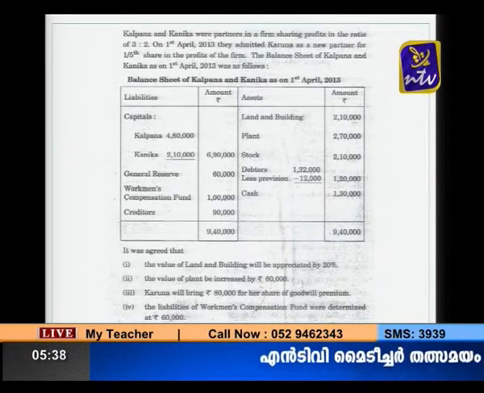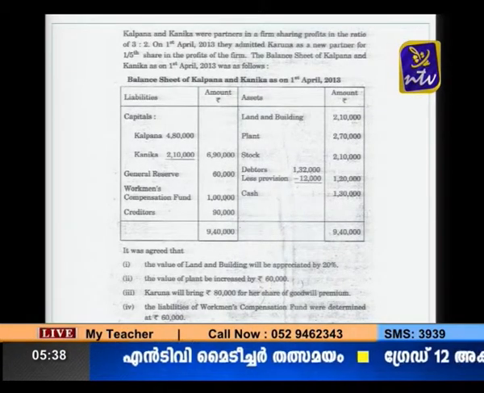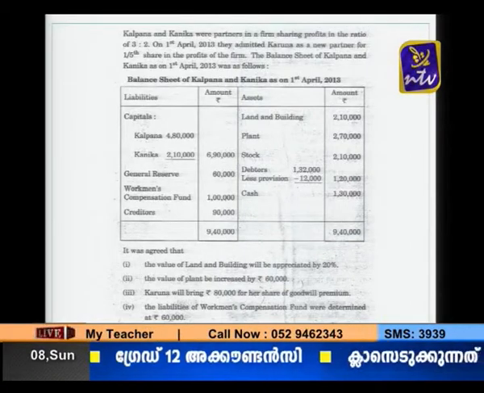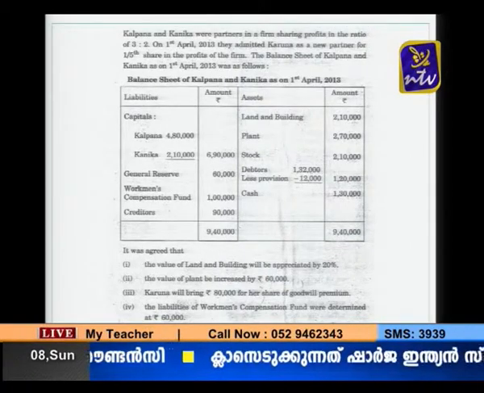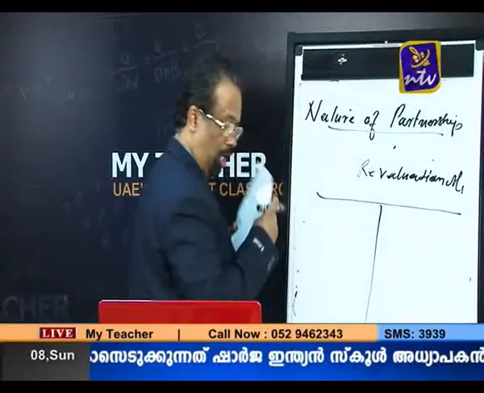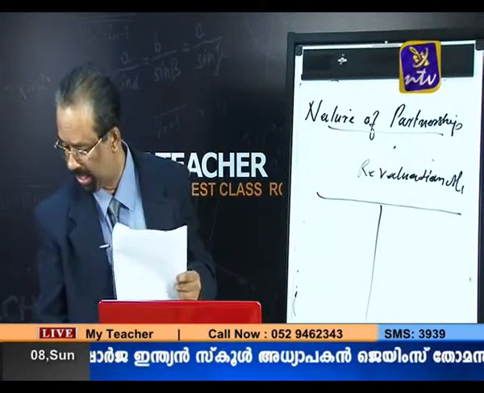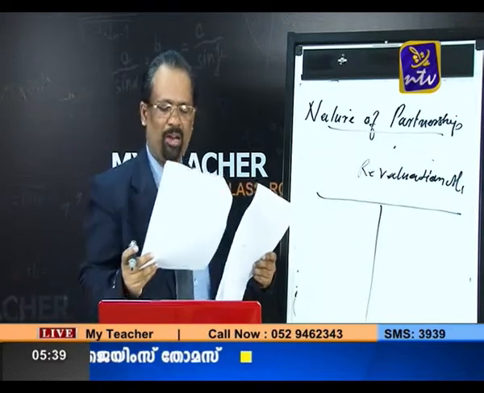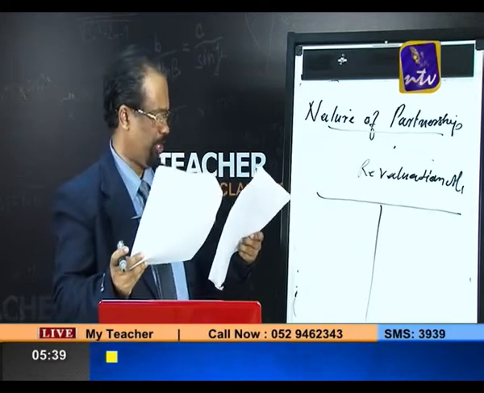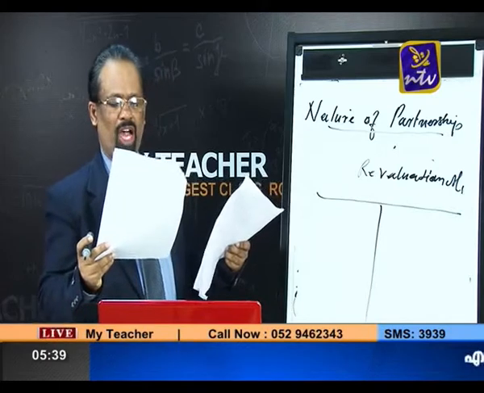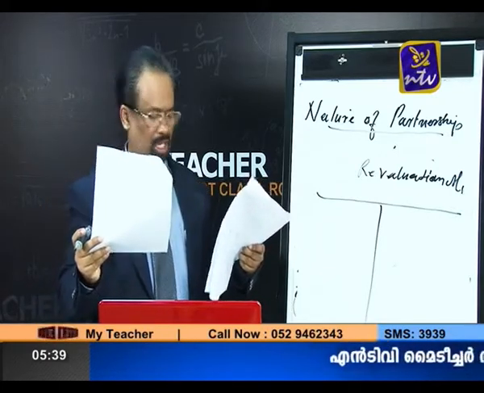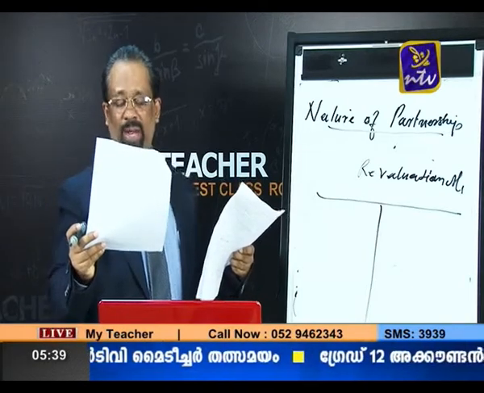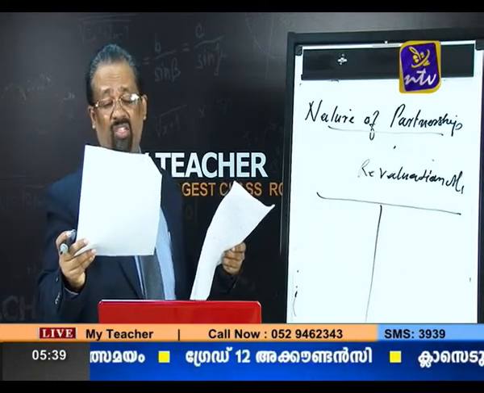So let's see the revaluation account. The adjustment number 1 is that the value of land and building is to be appreciated by 20%, and the value of plant is to be increased by 60,000, and the liability of workmen's compensation fund was determined at 60,000.